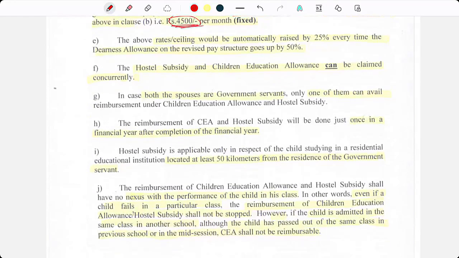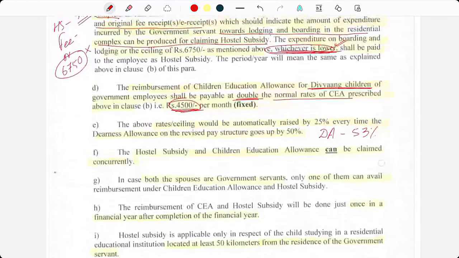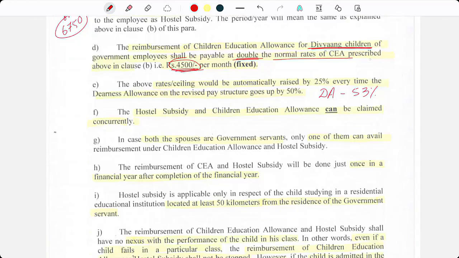Okay. The above rate ceilings would be automatically raised by 25% every time the DA on the revised pay structure goes up by 50%. So at present our DA is 53%. So both the CEA as well as hostel subsidy are raised and paid in excess by 25% of whatever its original amount is.